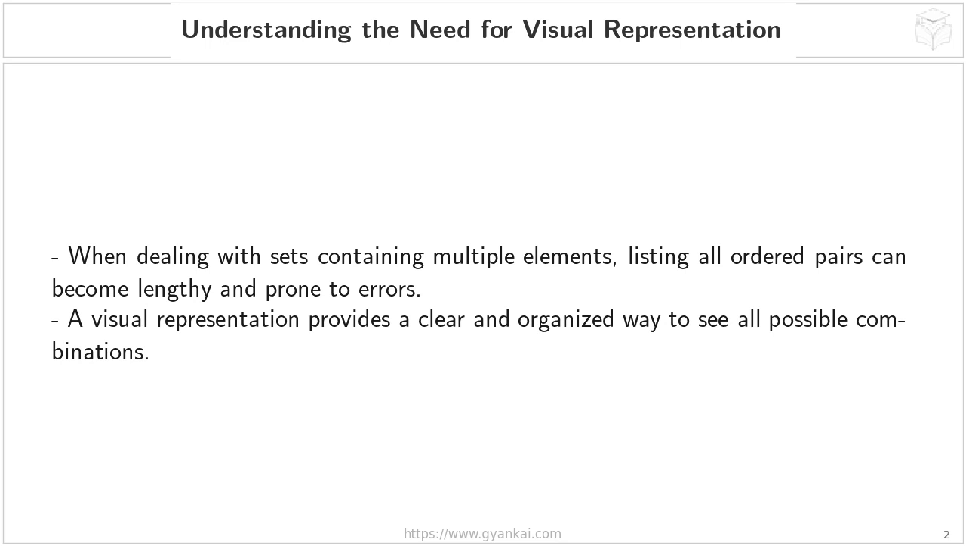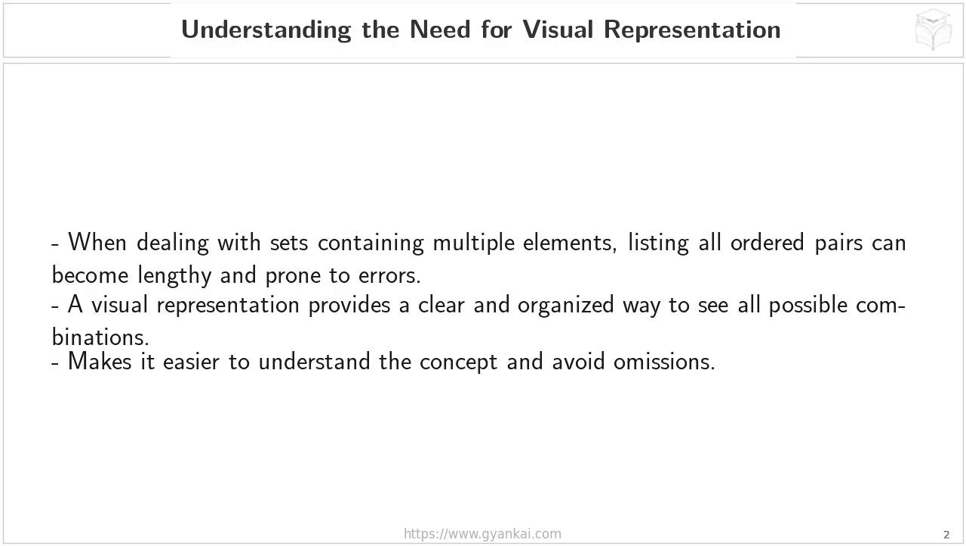This slide highlights that a table or a grid, which we'll explore in detail on the following slides, provides a much clearer and more organized way to see every possible combination. It's like having a map of all the ordered pairs laid out neatly before you. By visualizing the Cartesian product, it becomes significantly easier to grasp the underlying concept and, crucially, to avoid missing any of those ordered pairs. We want to be absolutely sure we've accounted for everything, and a visual aid really helps with that. So let's move on to slide 2.